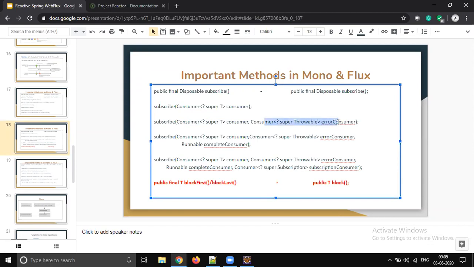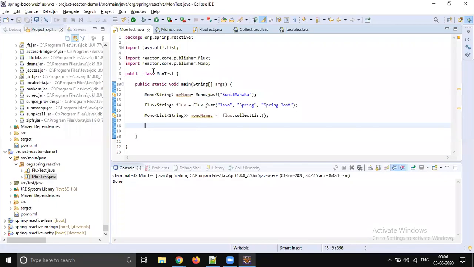So yes, we can pass a consumer, and when there is an exception, you can do some processing for the exception by passing a consumer, and you can also say it's complete. On the complete event notification, you can say something like it is completed. Like that there are so many methods in subscribe. We will see a couple of examples. So let's go to Mono first.